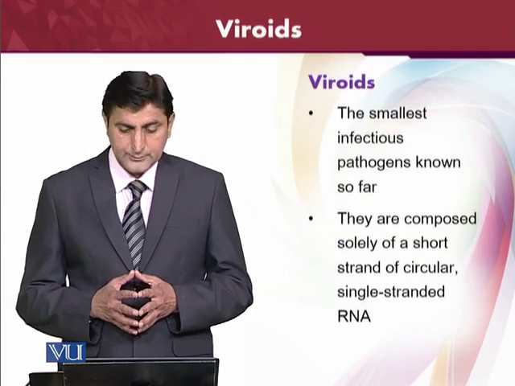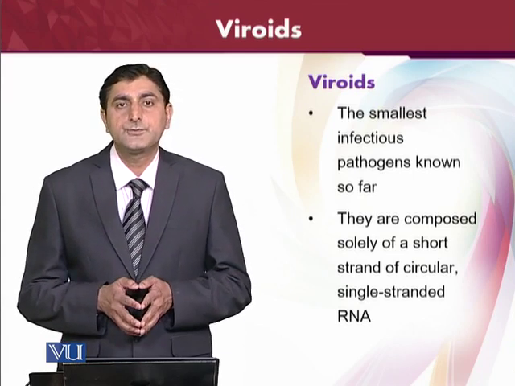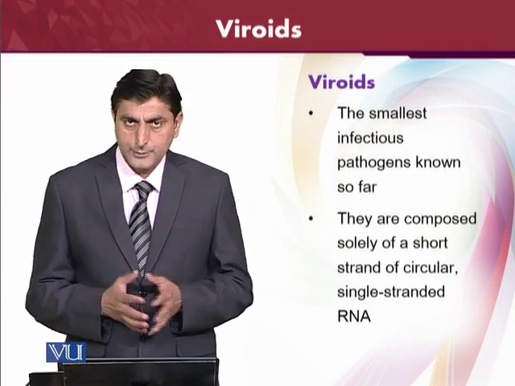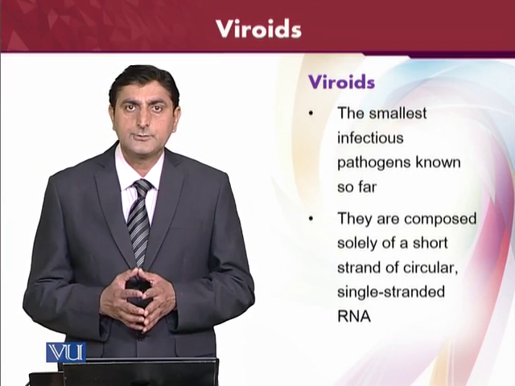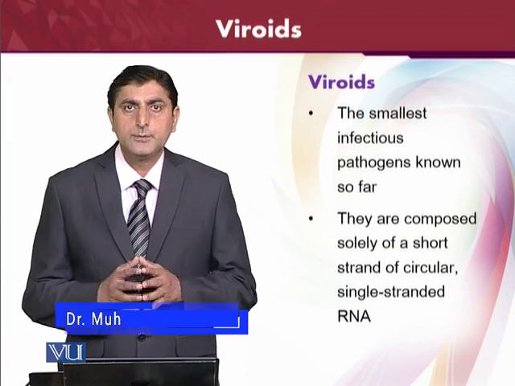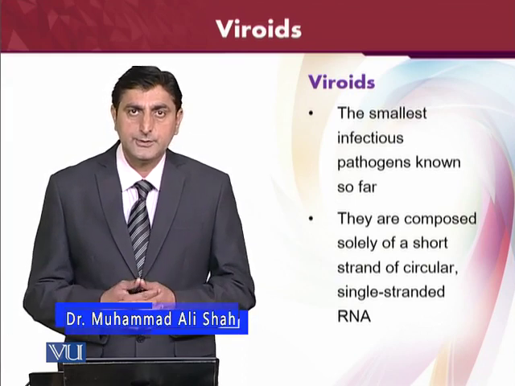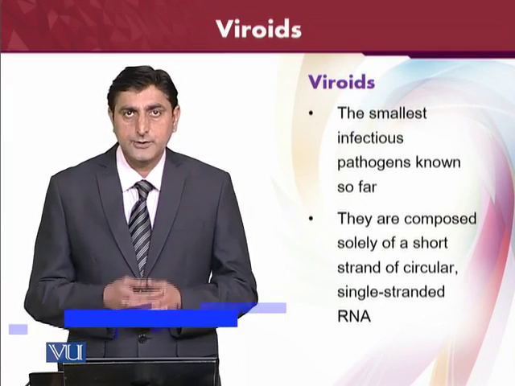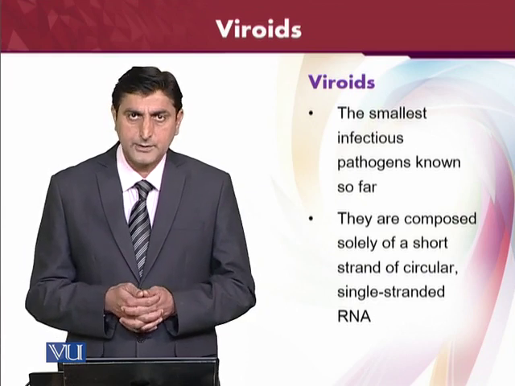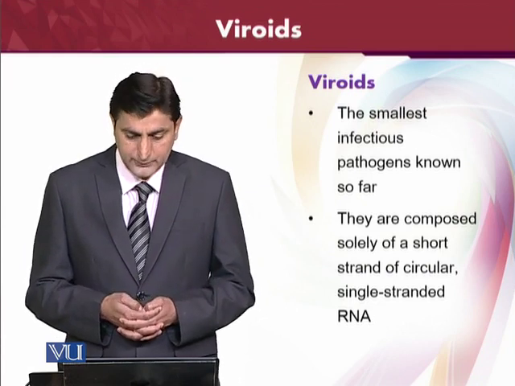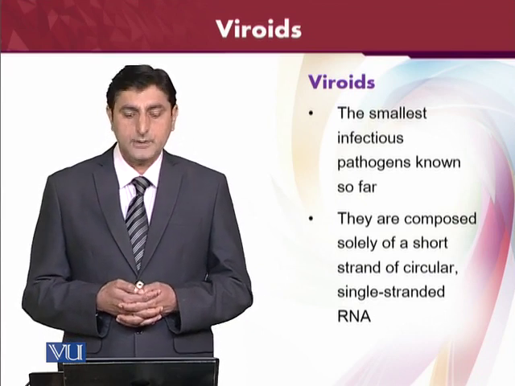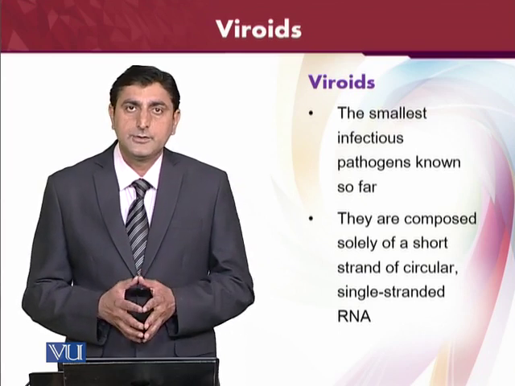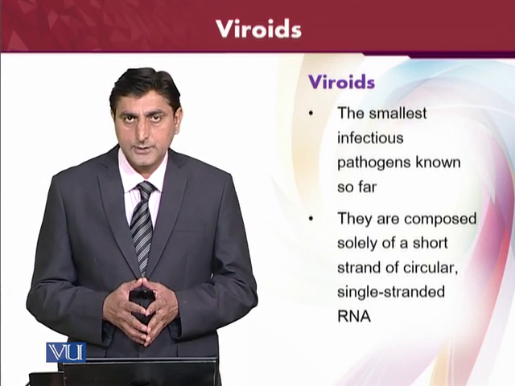What are viroids? They are the smallest infectious pathogens known so far. Before we knew viruses, and after we saw viruses with the electron microscope, we were able to see even smaller particles which cause disease in different organisms or different plants. Now we can see that viroids are the smallest pathogenic particles, because pathogenic particles can cause disease. They are composed solely of a short strand of circular single-stranded RNA. There is no DNA, they are just composed of single-stranded RNA.